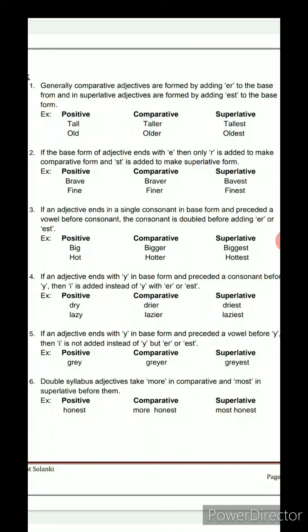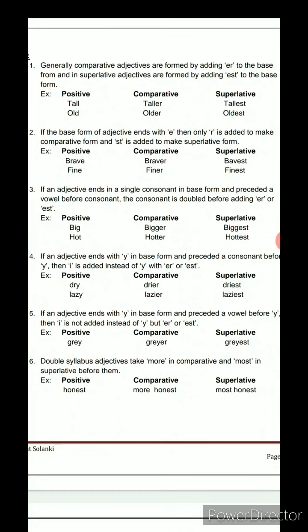If the adjective ends in a single consonant in the base form, meaning the last letter of the word is a consonant and the letter before it is a vowel, then the last letter is doubled before adding ER or EST.